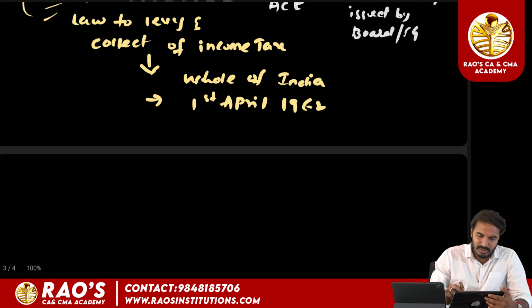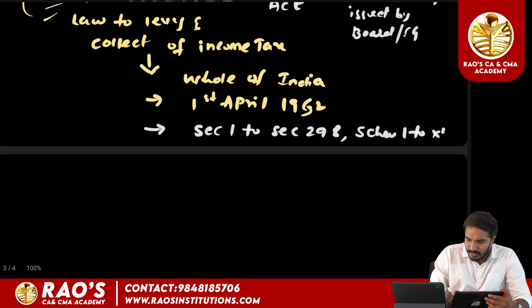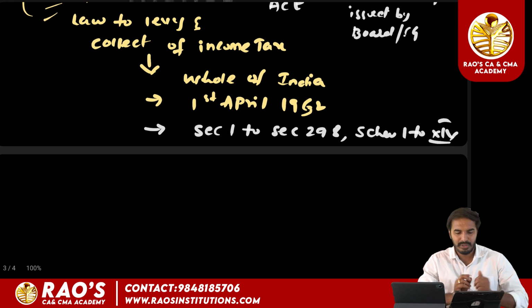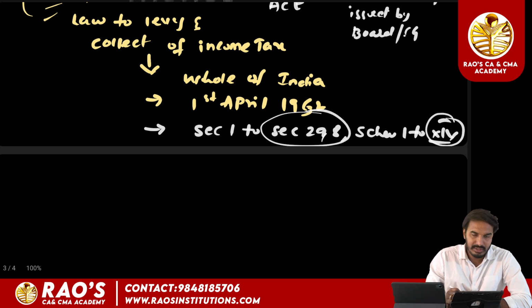It consists of section 1 to section 298 and schedules 1 to 14. The Income Tax Act consists of a total of 298 sections and 14 schedules.